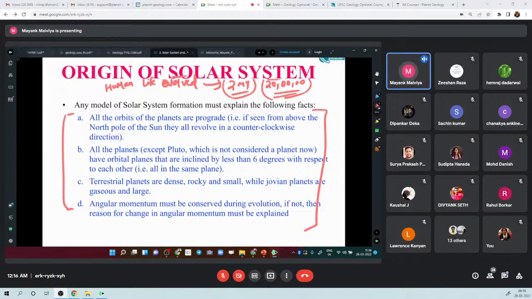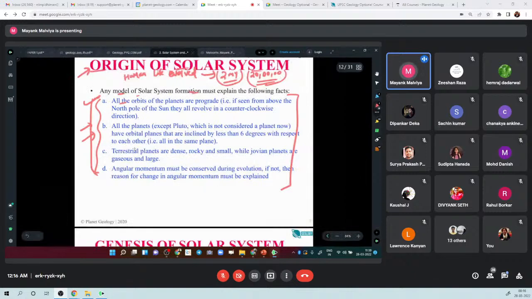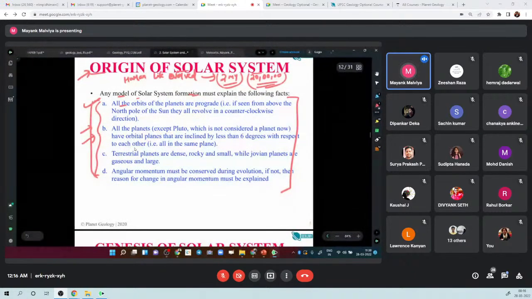There are certain observations which we have. Any theory to be accepted as the origin of the solar system should satisfy these 4 or 5 observations. The first observation is that all the orbits of the planets are prograde. What is prograde?